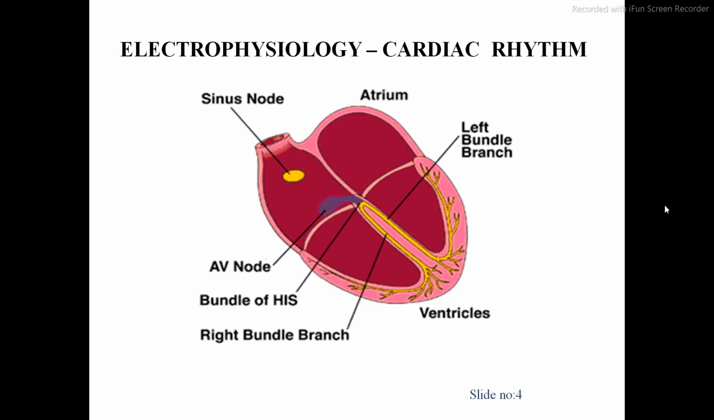So this is what we have discussed. From the SA node, the impulse passes to the AV node, and from the AV node it passes to the bundle of His, and then contraction of the heart takes place. It is displayed in the form of an animated diagram.